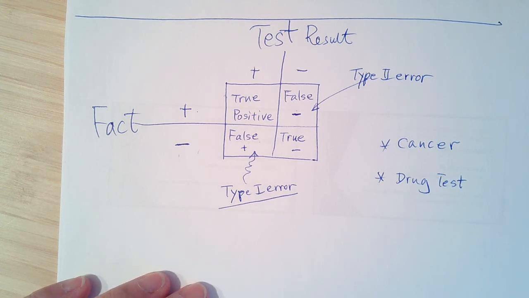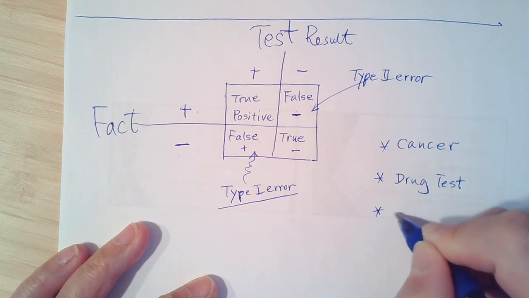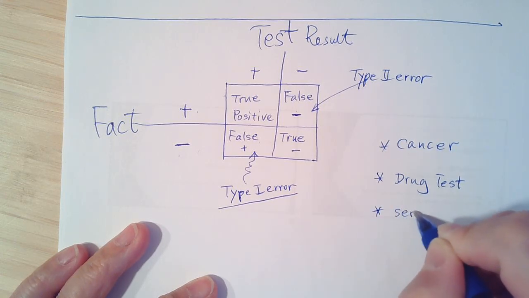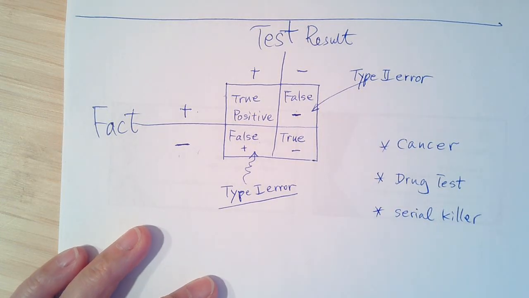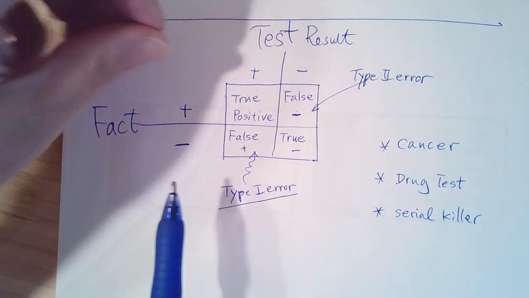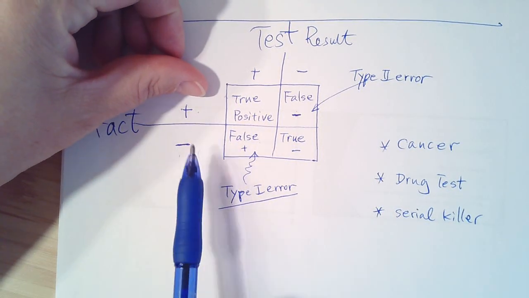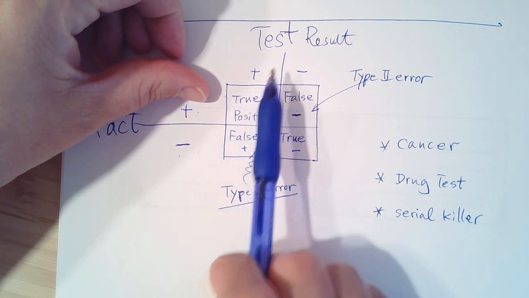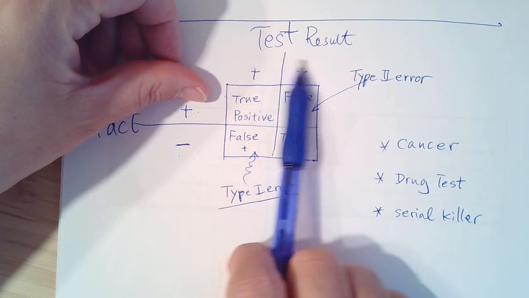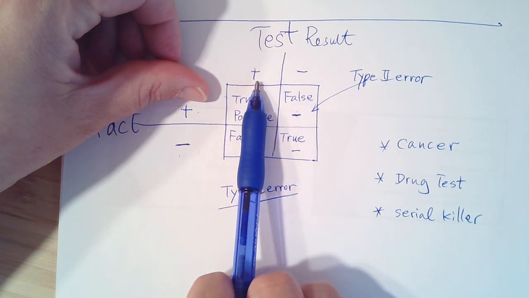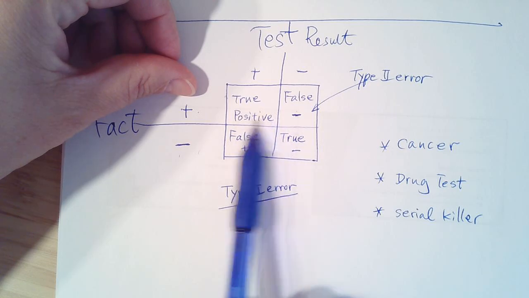What's the other thing? Murderer or serial killer. All right, we'll try to catch this criminal. Someone is a serial killer, someone is not a serial killer. Here, the test result can be like the court decision. The court said, you are guilty. You are a serial killer. He is. That's a true positive.